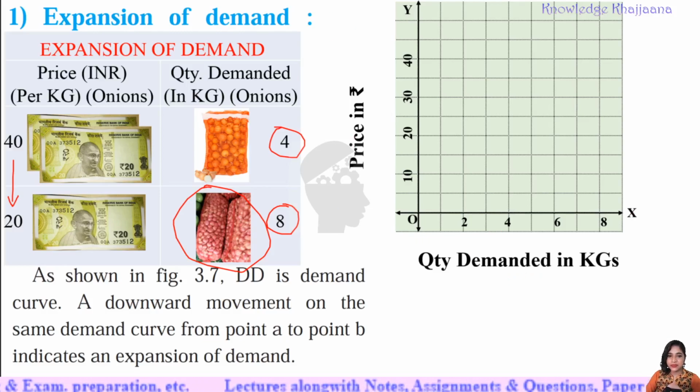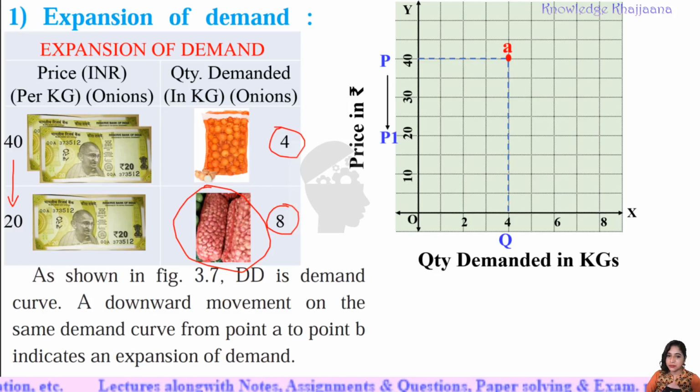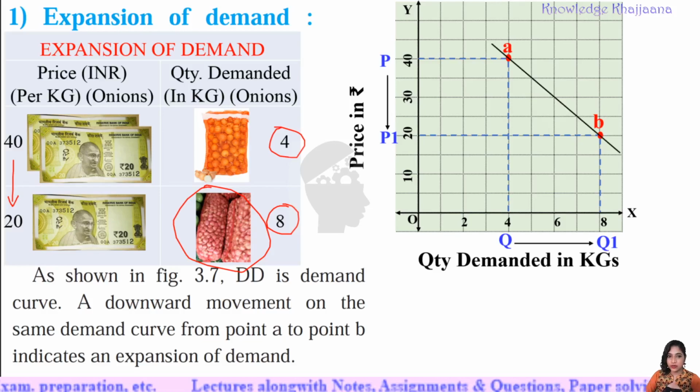Now see what happens when the price is rupees 40, the quantity demanded is 4 kg, and we achieved the equilibrium point A. Now the price came down to rupees 20, the new price is P1, and so the quantity demanded increased to 8 kgs, that is Q1, and the new equilibrium point that we got is point B. And if we draw a demand curve, that is demand curve DD, what we found?